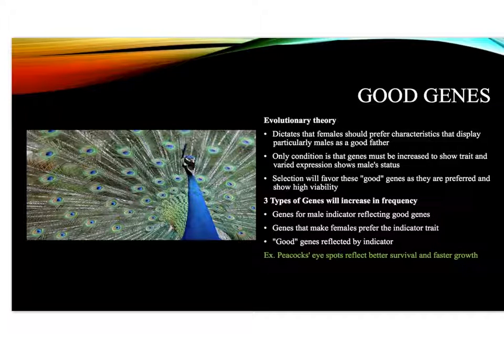Selection will favor these good genes, as they are preferred and show high viability. The three types of genes within the good genes model will increase in frequency: genes for male indicator reflecting good genes, genes that make females prefer the indicator trait, and good genes reflected by the indicator. For example, the peacock's eye spots reflect better survival and faster growth within the young.